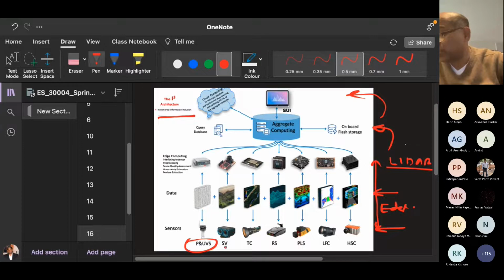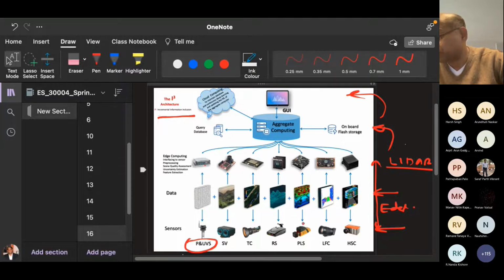So naturally, there are several sensors like stereo vision, that is visual camera input, thermal camera input, then radar scan, then this portable LiDAR. LiDAR, you know, laser scan. Nowadays, many telephones are coming with laser scan. Then this light field camera, then this hyperspectral camera. So these are different kinds of vision devices, which can perfectly characterize what it sees. Can you appreciate this kind of thing?